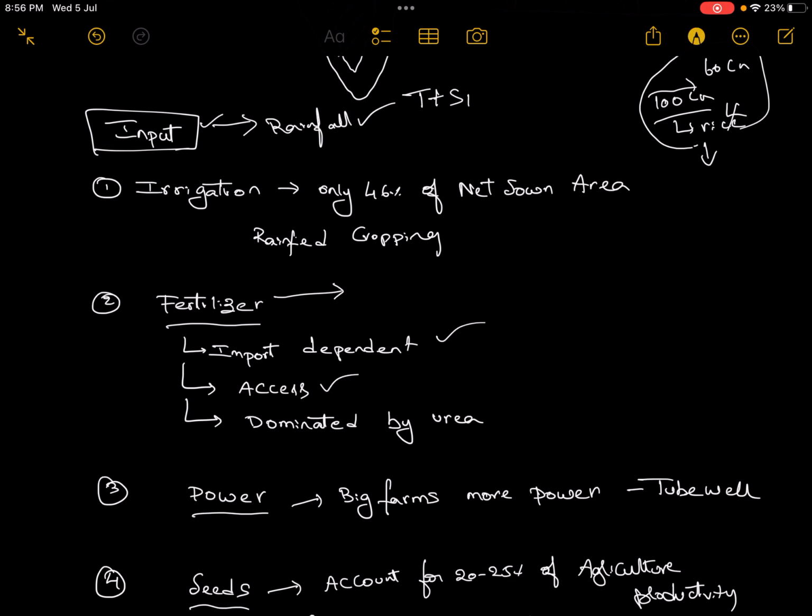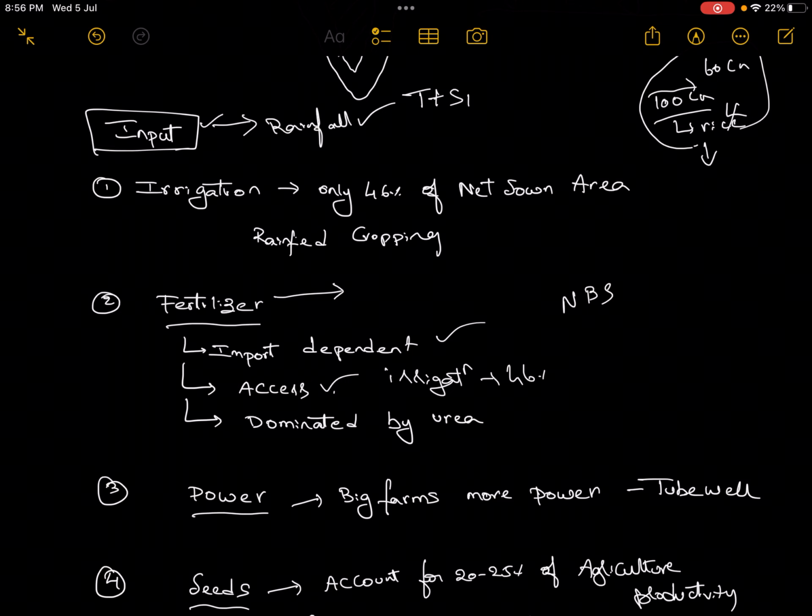Then access. Your fertilizer usability will depend upon how much level of irrigation you have. As the irrigation itself is less, 46%, if you do not have enough irrigation, you will not be in a position to utilize the fertilizer. So access is also less. And also the cost of the fertilizers is very high. Under the nutrient based subsidy scheme, only the price of urea is controlled, whereas the other fertilizers are market based. So the cost of the fertilizers is very high.